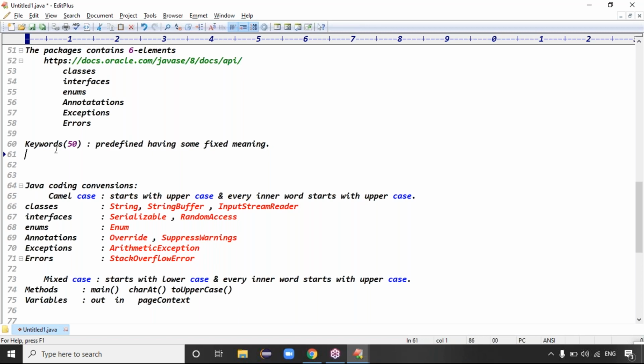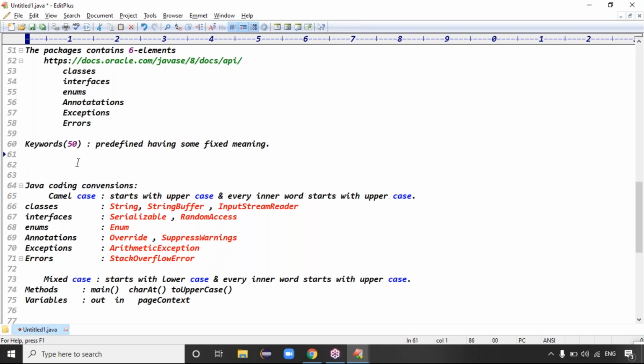Once you do your core Java perfectly, you must know all the 50 keywords theoretically and practically. Today I will just list out all the keywords, and tomorrow onwards we'll discuss each and every keyword in detail, so that at the end of the class you can check whether all the keywords' meanings are complete or not practically. That is your responsibility. If anything is left, please let me know, so that I'll take that keyword.